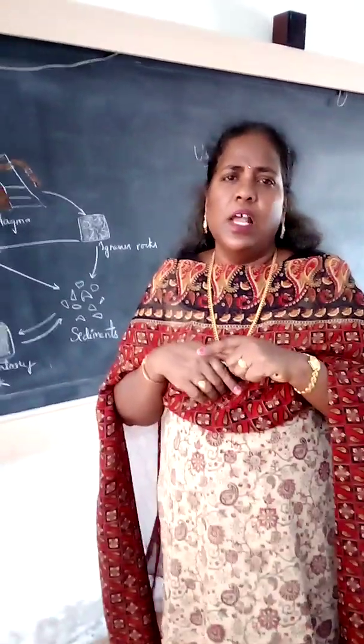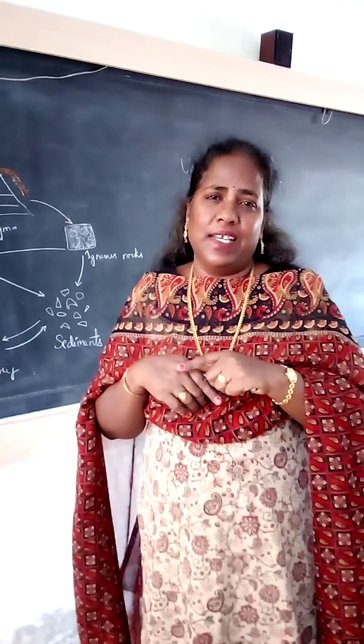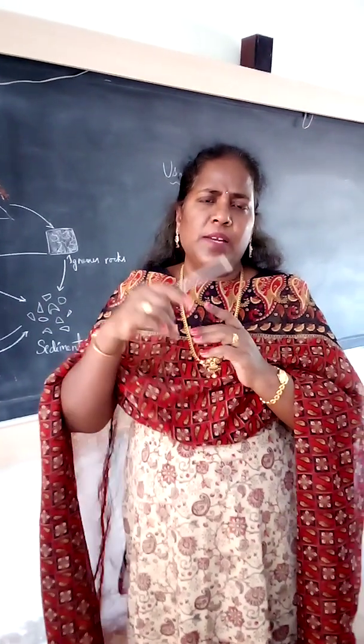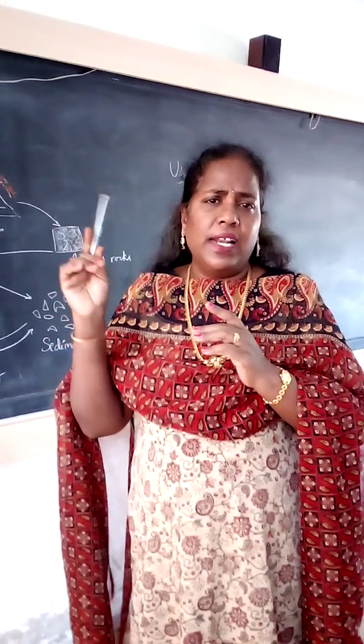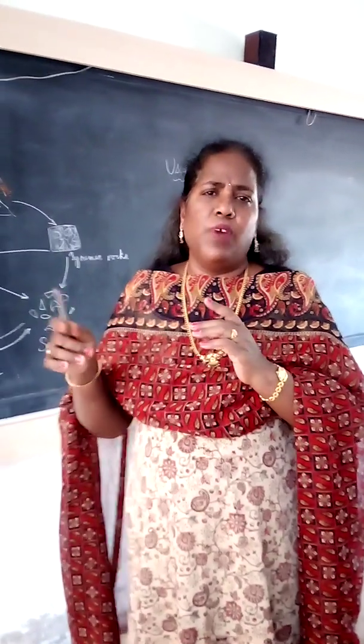Yesterday we discussed these. Now today in our module we will discuss the rock cycle. From igneous to sedimentary, from sedimentary to metamorphic, from metamorphic again to igneous rocks. So in a cyclic manner, an entirely different rock is forming.